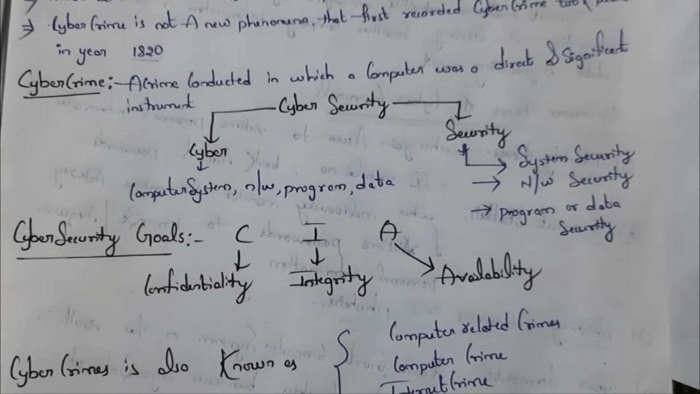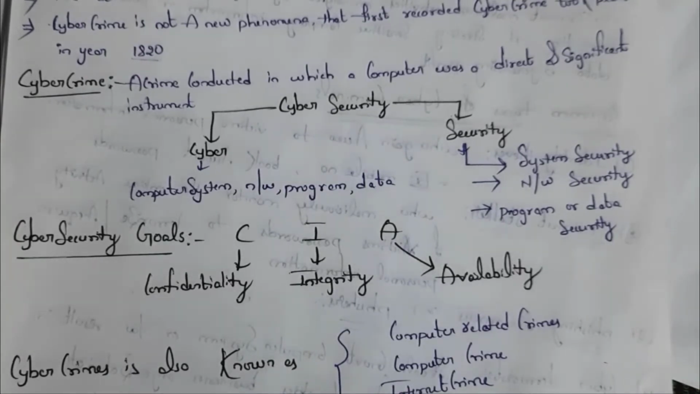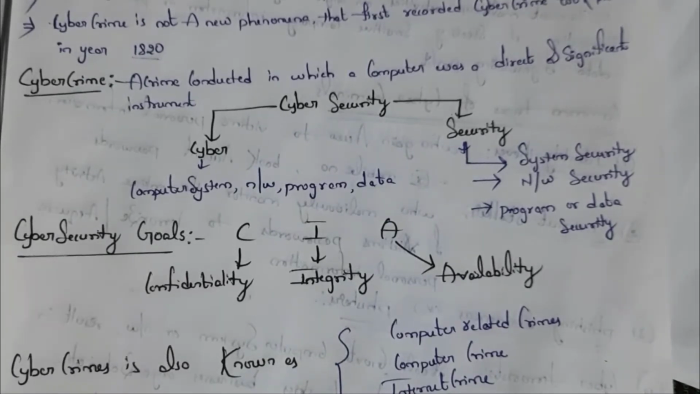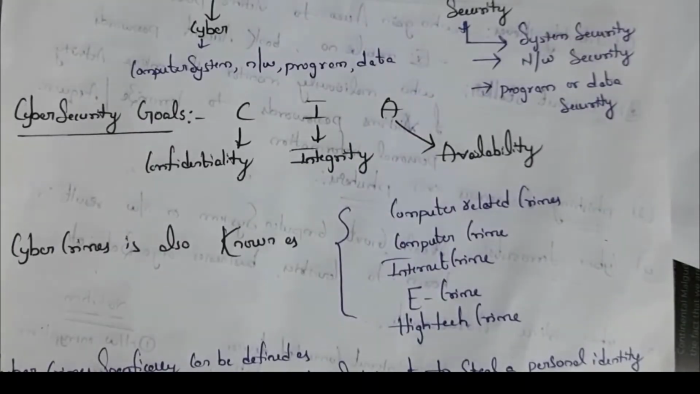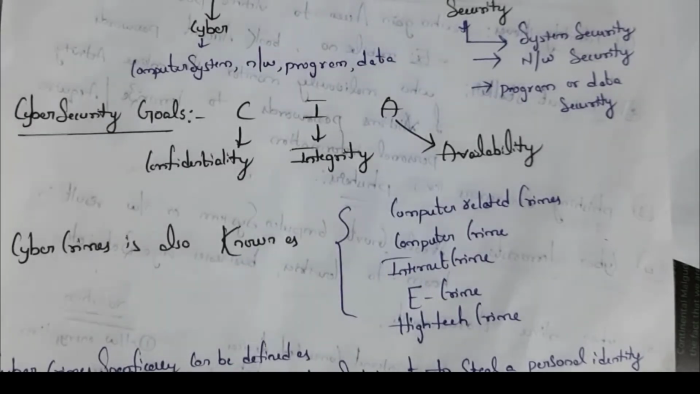See, what are the goals of cyber security? First one is confidentiality. Confidentiality is keeping information secret. Next one is integrity. Integrity is protecting data. Third one is availability. Availability means all resources and all data should be available without loss. These cyber crimes are also known as computer related crimes, computer crimes or internet crimes, and also known as e-crimes and high-tech crimes.